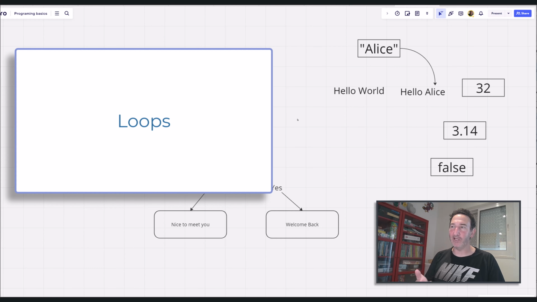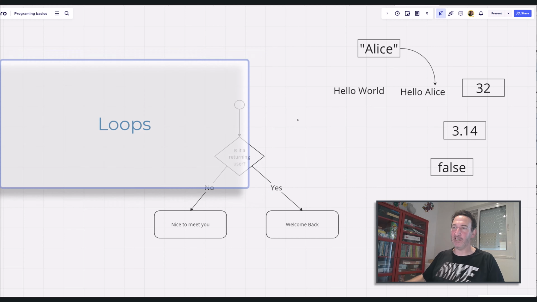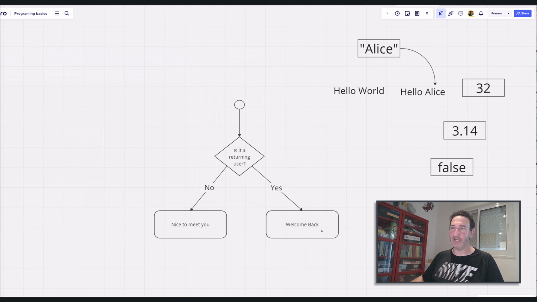Why loops? Because in this condition, for example, we do it one time, we go either to the yes or to the no branch, and we continue and finish, right? But what about if we have to do something again and again and again? Okay, so let's say I want to create a program that would count numbers. So I want to count, let's say for now, from 1 to 10. Okay, so let's do it.